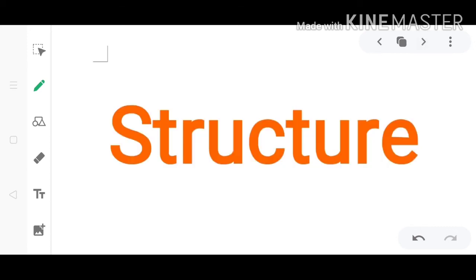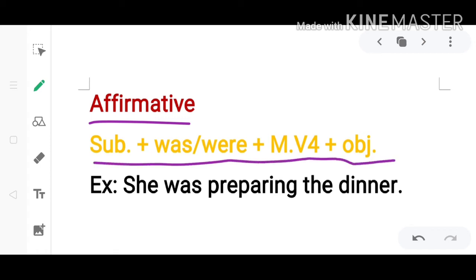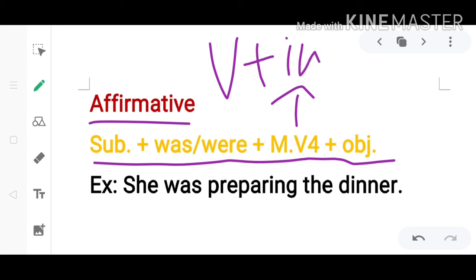Now we will see the structure, how we will create the past continuous tense. First we will see the affirmative. For creating the affirmative, you have to follow this rule: subject plus was or were depending on the subject, plus the main verb in its base form plus ing to make it continuous, then the object. She was preparing the dinner. She is the subject. Was according to the subject, third person singular. Preparing, base verb prepare plus ing, and the dinner is the object. So she was preparing the dinner.